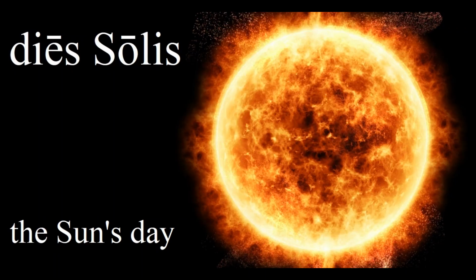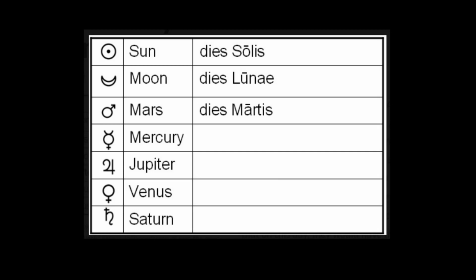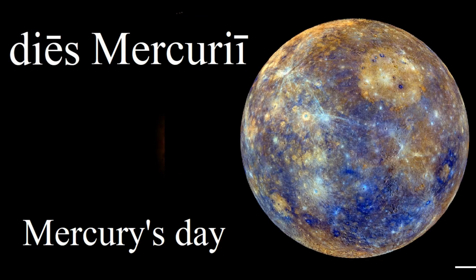Can you remember Sunday? Dies Solis. You see, the genitive ending for third declension nouns is is, but Mars is irregular in the nominative form. The day following Dies Martis is Dies Mercurii. And what's the nominative form of this? Mercurius.